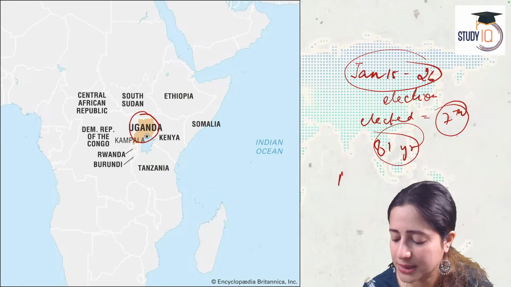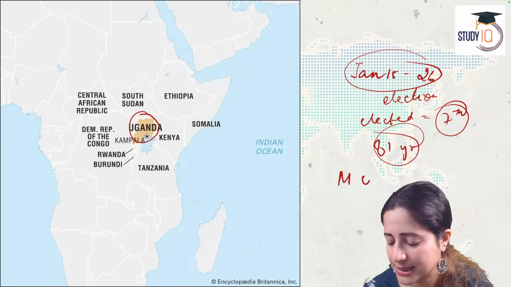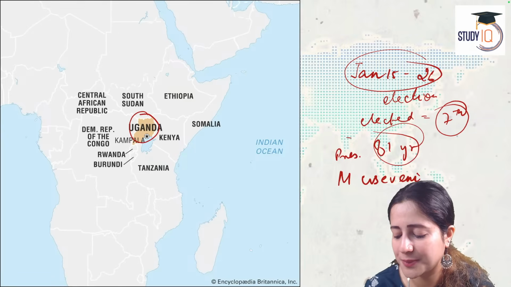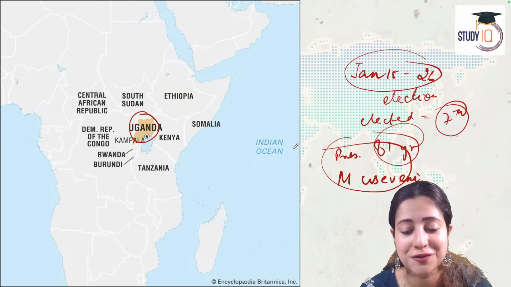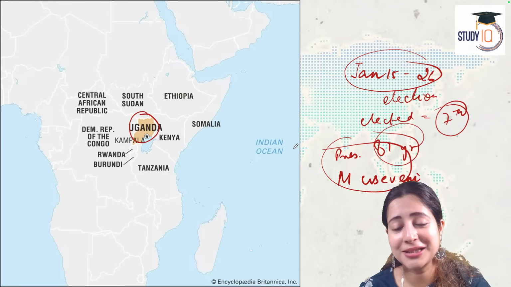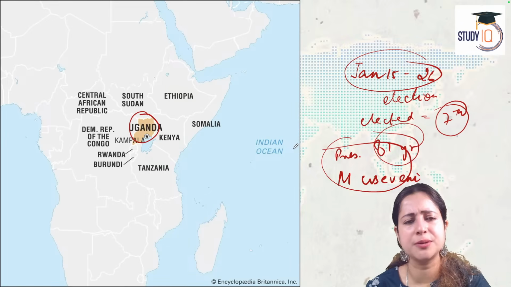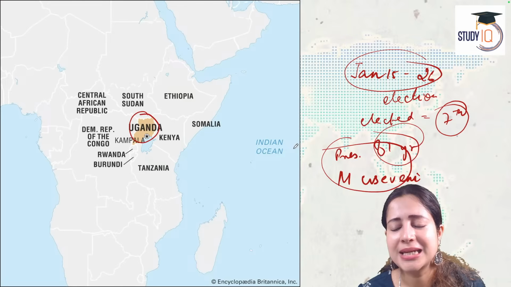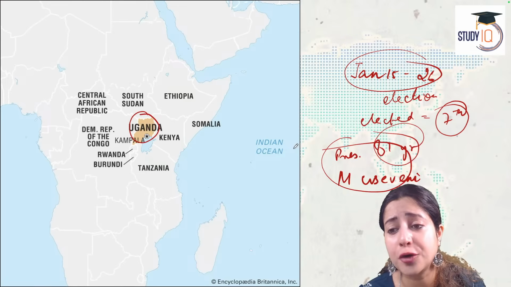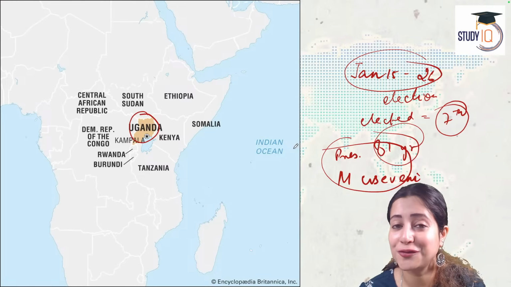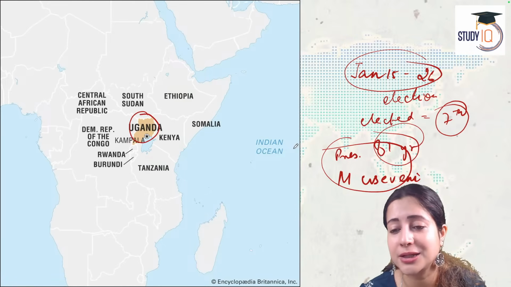I will write his name here. Slightly complicated spelling. It is Museveni. President Museveni has been elected for the 8th consecutive time. Very scary. 8th consecutive time. Elections happened on January 15th. So what's the problem? He has ruled Uganda for nearly 40 years now and was re-elected for the 7th term consecutively.